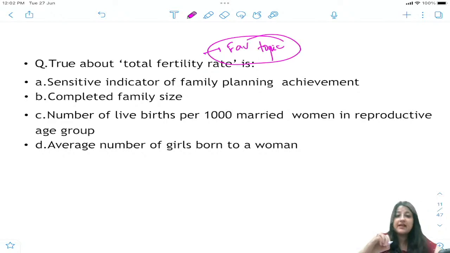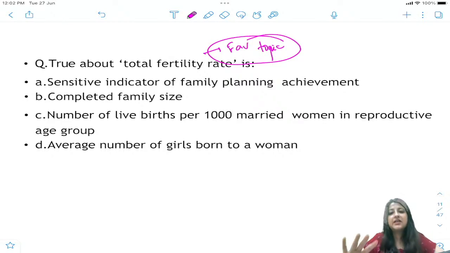Okay, now next point, some fertility indicators, a very favorite topic of FMG exams. Favorite topic है. It has been repeated so many times that I cannot tell you. You need to revise this, okay? So what is true about total fertility rate? Sensitive indicator of family planning achievement, complete family size, number of live births per 1,000 married women in reproductive age group, average number of girls born to a woman.